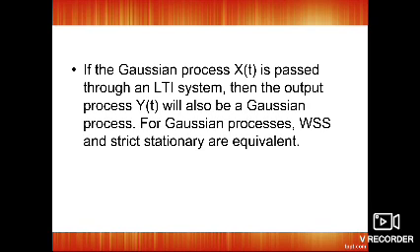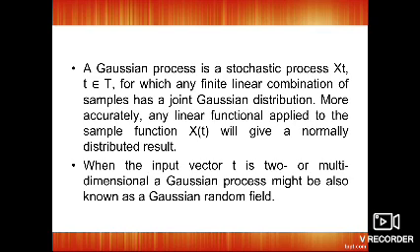For a Gaussian process, wide sense stationary and strict sense stationary are equivalent. The Gaussian process is a stochastic process x of t, t in T, for which any finite linear combination of samples has a joint Gaussian distribution. Joint Gaussian distribution means that for random variable x and random variable y, x alone is considered as x of t, and y alone is considered as y of t, and if it is joint, it is x comma y. It should be considered like this.